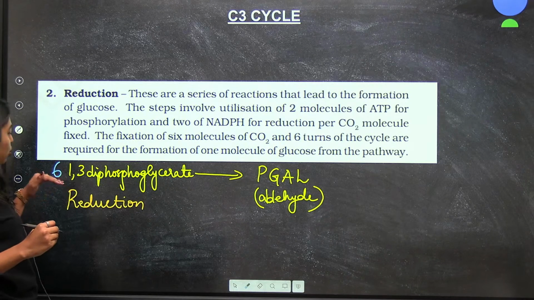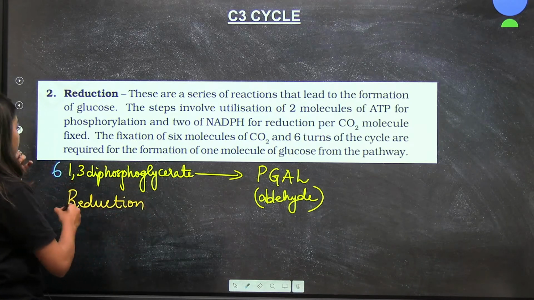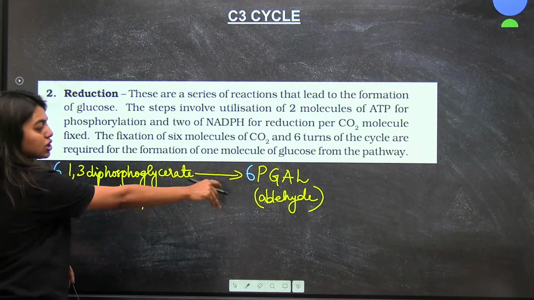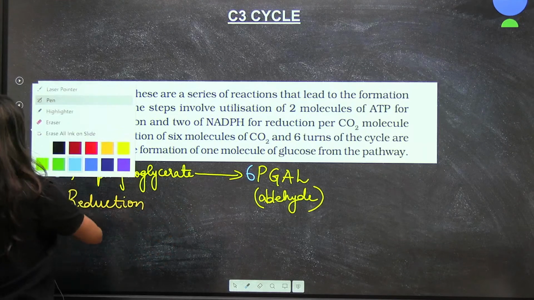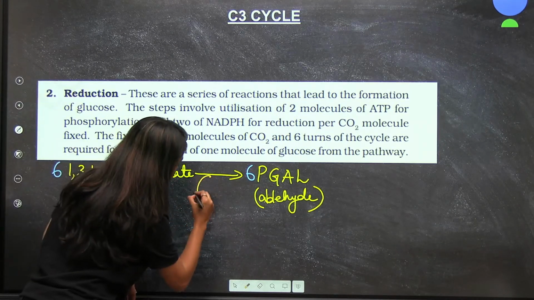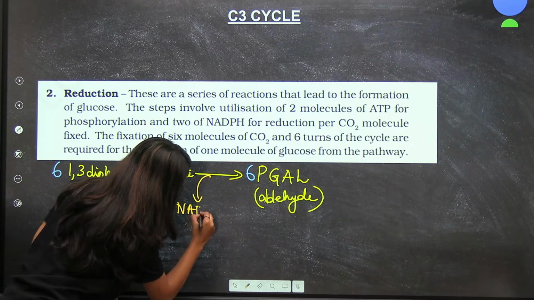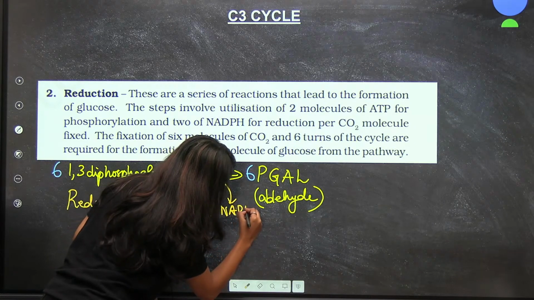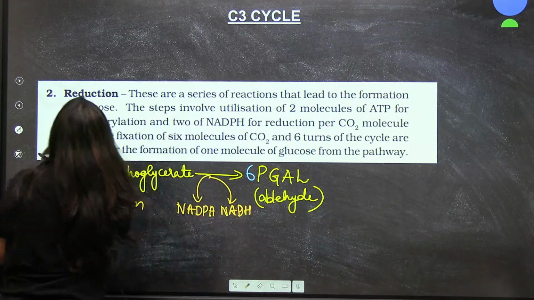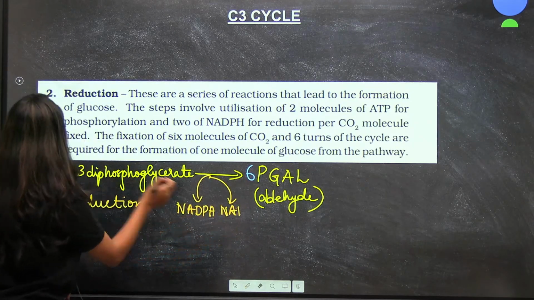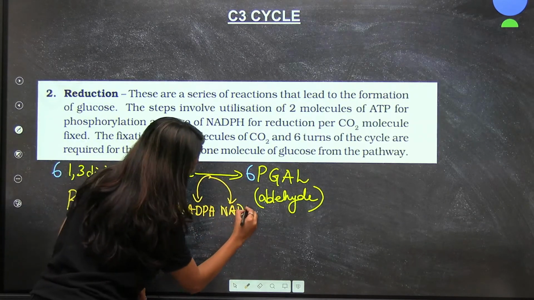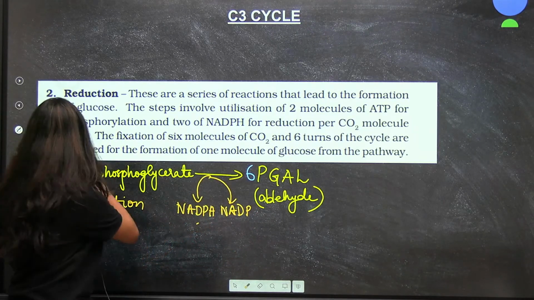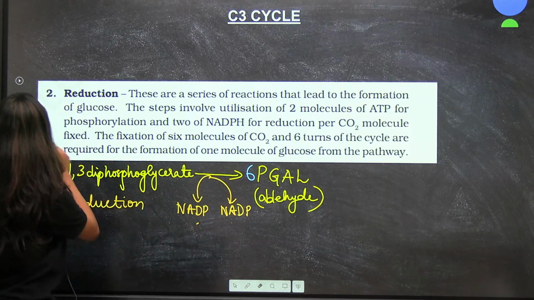Students, I am writing 6 here in blue color, that means 6 molecules. Here also if 6 molecules will form here, here also I am going to get 6 molecules, right? This is not the balancing, but this is 6 molecules. Now I have to have NADPH for reduction, that means NADP. Yes, got it? All of you? So this is your H.